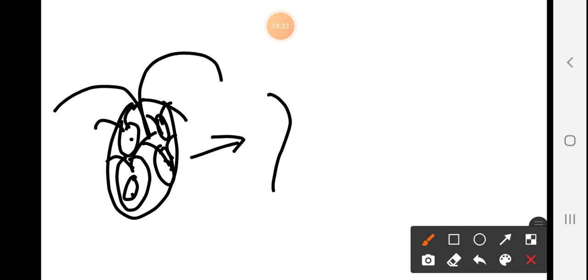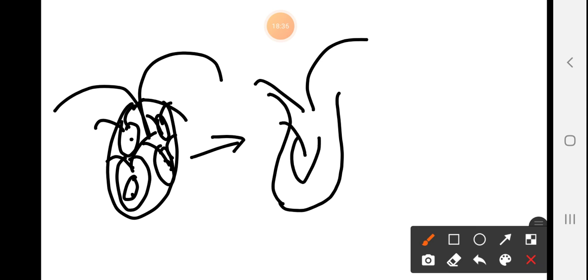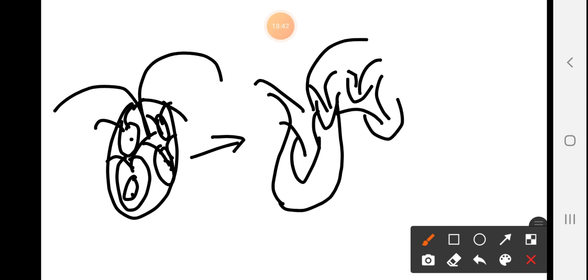Then this gets burst out, and each zoospore will come outside its body. So this is the structure, and this one is motile in nature because flagella is present here. This process is known as sporulation, and the structure is zoospore.